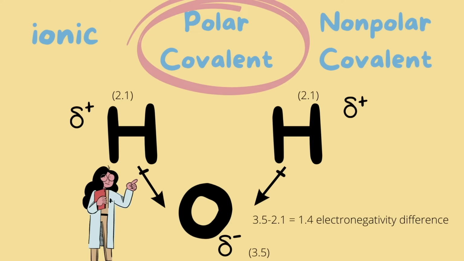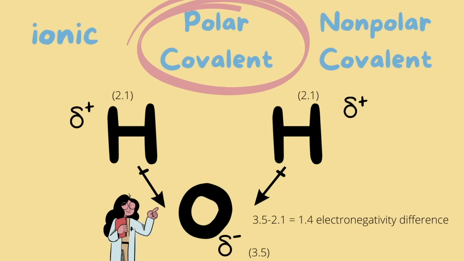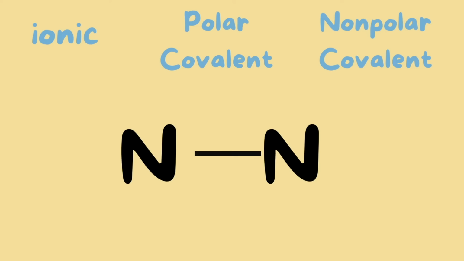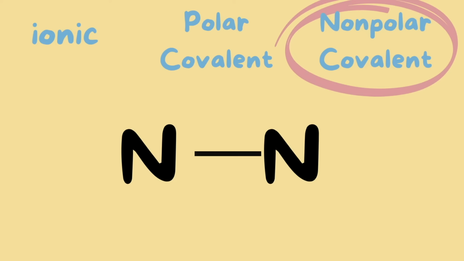Also, I want to introduce this symbol here called a dipole moment. The arrow points in the direction of the most electronegative atom. In this case, both arrows are pointing in the direction of the oxygen. Next, we have nitrogen bonded to nitrogen. We know this is a diatomic molecule, therefore we automatically know it's a non-polar covalent bond.